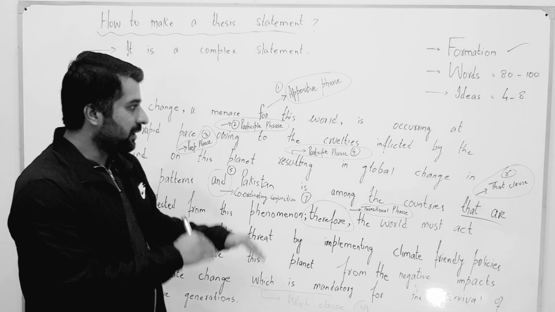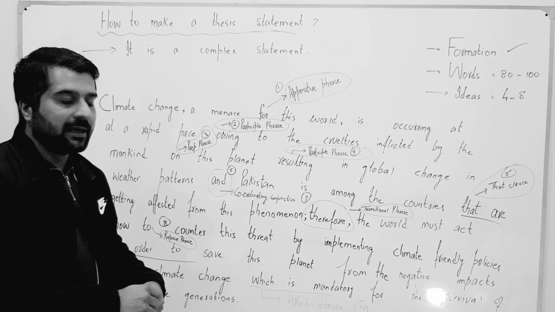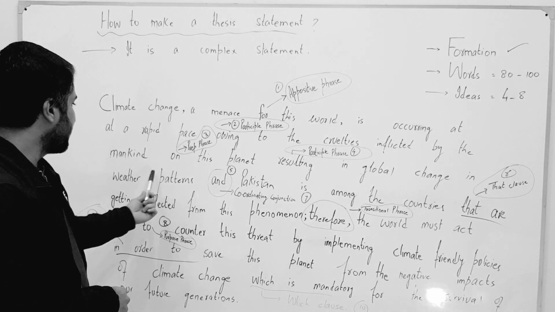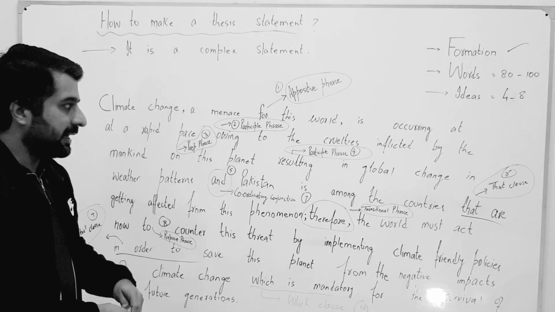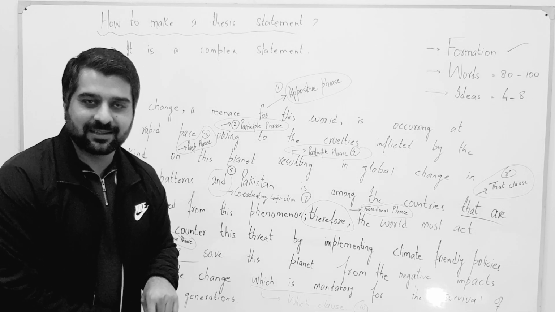So in the first four lines, I have given the idea of climate change in the first line. In the second line, I have explained the reason for climate change. In the third line, I have explained the impacts. And in the fourth line, I have related the climate change with Pakistan.